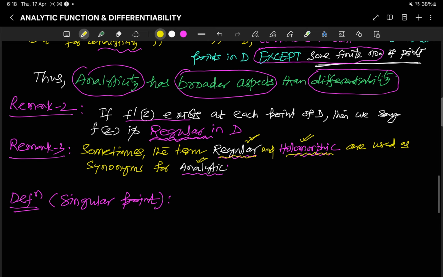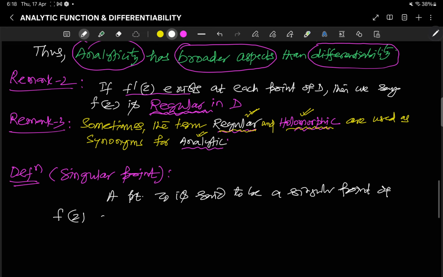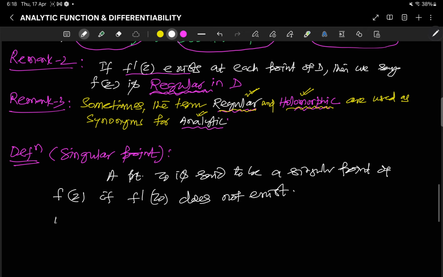Now what is a singular point? A point z0 is said to be a singular point of f(z) if f'(z0) does not exist, that is, f(z) is not analytic at z0.